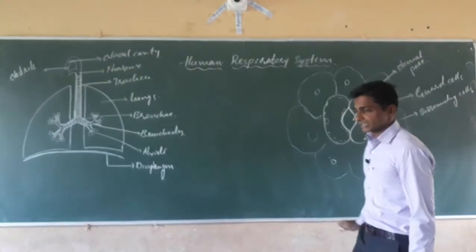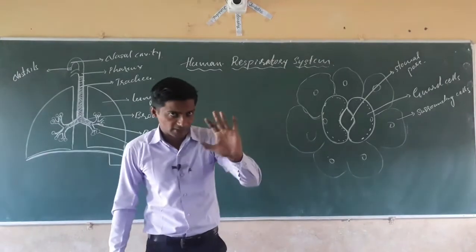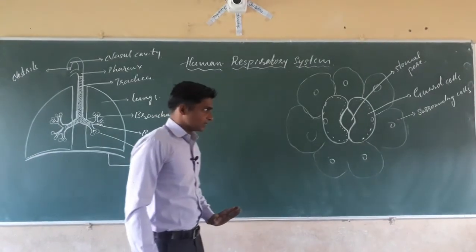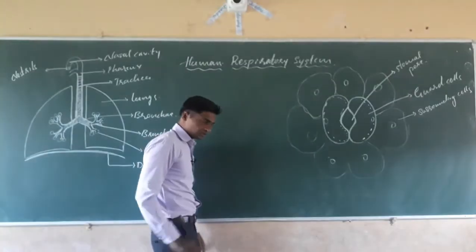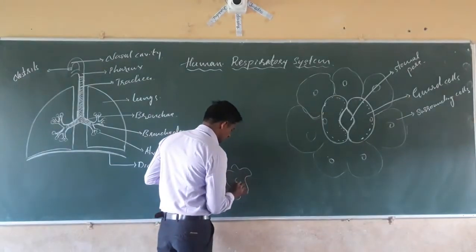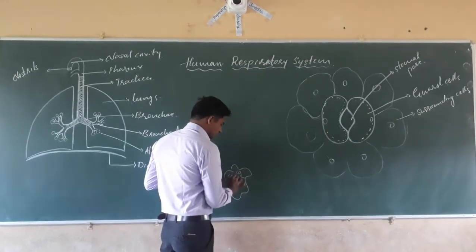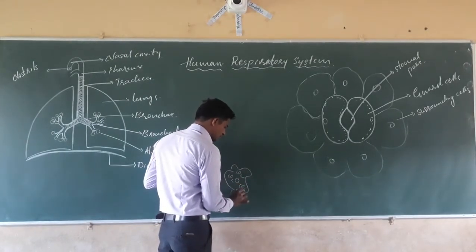Next, we studied that in unicellular organisms, respiration goes on by the diffusion process. Once again I will tell you. Suppose, for example, in an amoeba, due to metabolic activity, the carbon dioxide concentration increases.